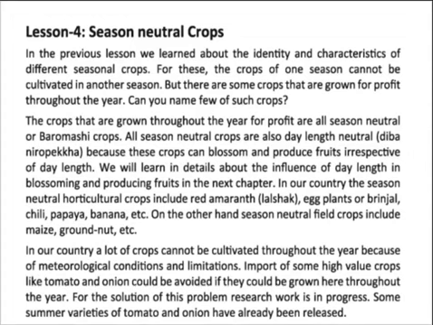All the season neutral crops are also day length neutral, Diba Nirapokko, because these crops can blossom and produce fruits irrespective of day length. Blossom means a state or period of flowering. So we can produce fruits regardless of the day length.